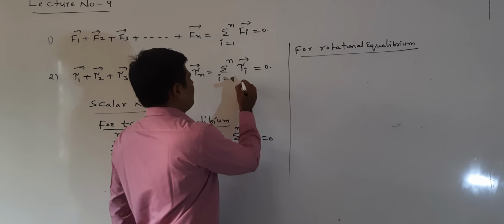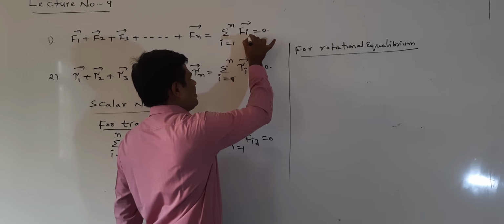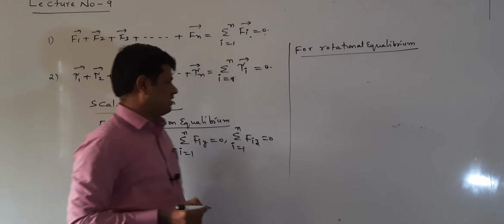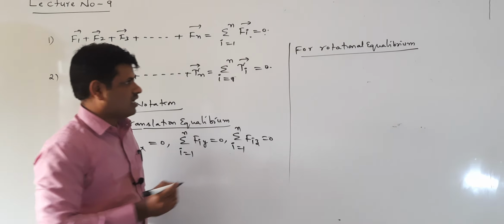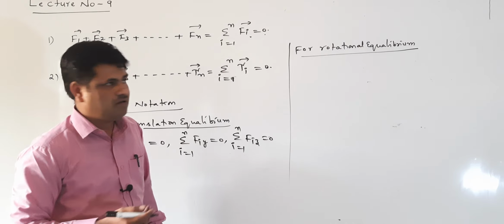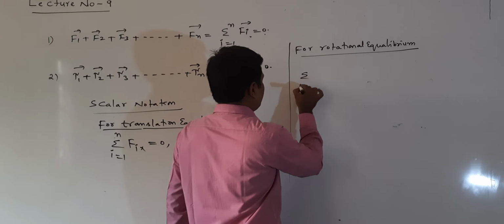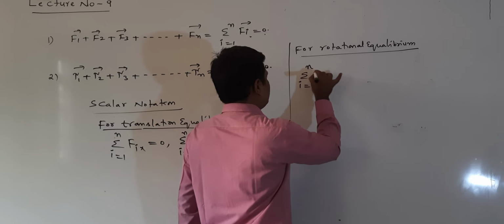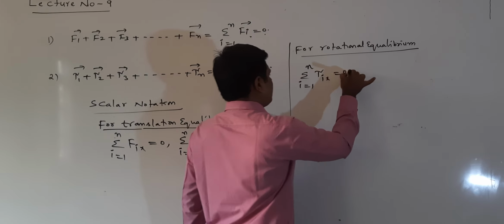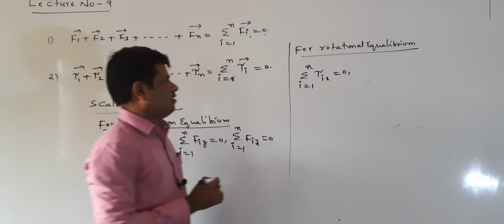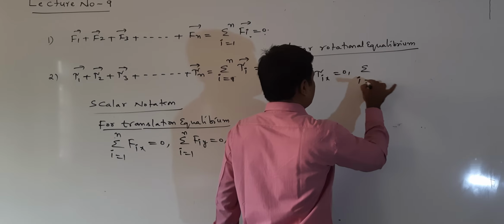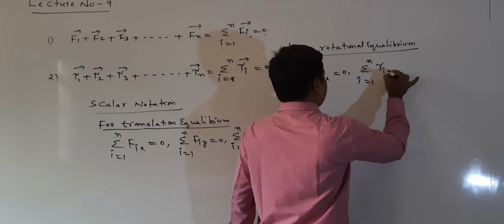This is the vector notation. These two are the vector notation. Now I am writing it in the scalar notation, which means using the components. Sigma i equal to 1 to n, tau ix equal to 0. Now sigma i equal to 1 to n, tau iy equal to 0.